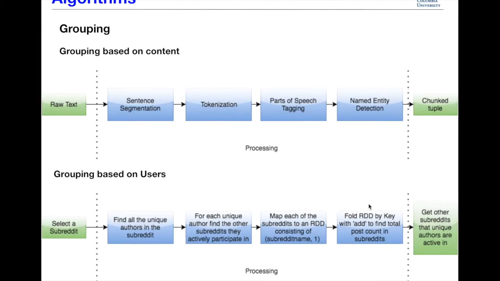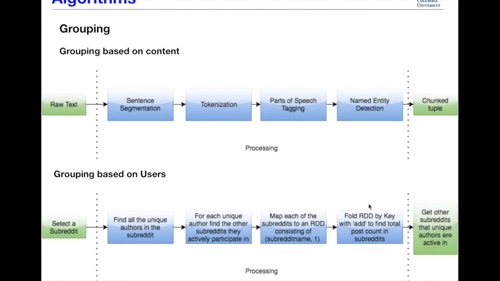Grouping based on users. Now this is the crux of the problem. We select a subreddit, we find all the unique authors in that subreddit. For each unique author, find the other subreddits they actively participate in. We map each of the subreddits to an RDD consisting of subreddit name, 1. Now we fold this RDD by key with add to find the total post count in subreddits.